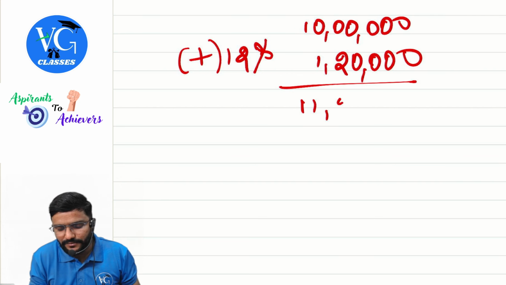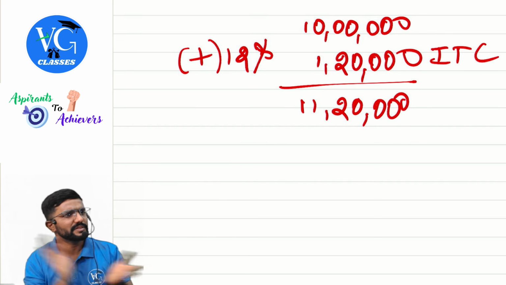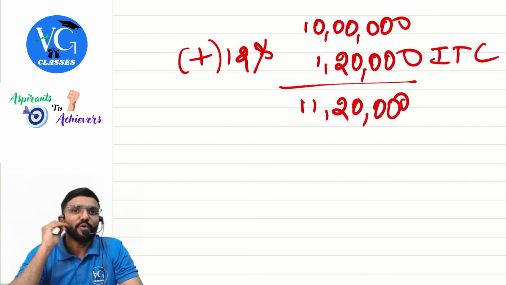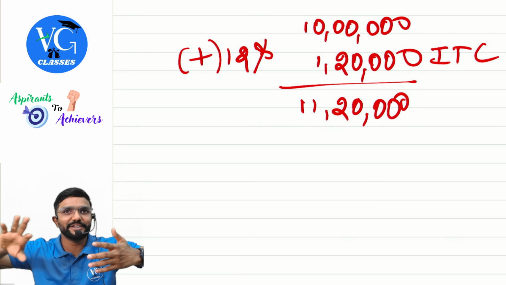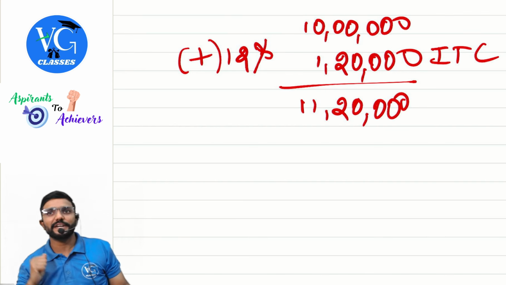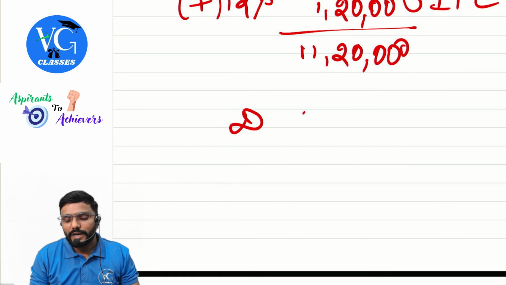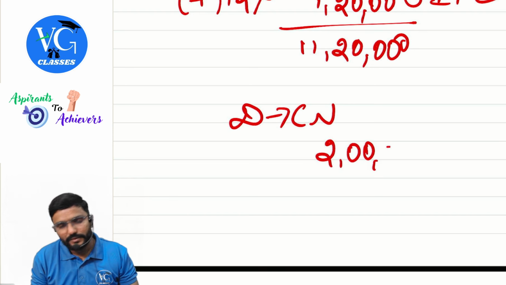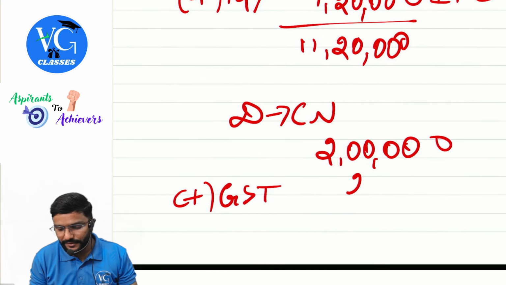So totally, I have issued an invoice to you for 11,20,000. Now, for this, you already claimed ITC. Sir, I claimed ITC already. Now I gave a discount to you. So do I take the bills back and cancel that 20% and give it to you? No. All the bills will be the same. I will issue a credit note separately now for the discount amount. So assume the discount is 20% of 10 lakh, which comes to 2 lakh. And on that GST is how much, guys? 12%, 24,000.